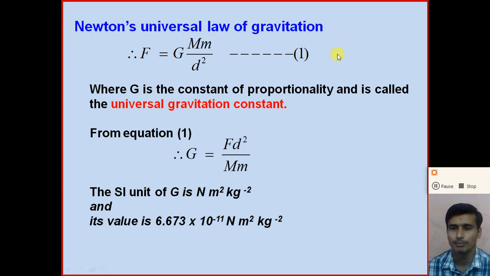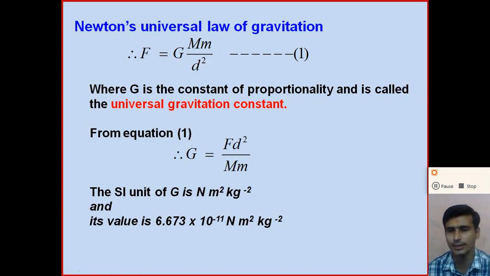So the mathematical form of Newton's universal law of gravitation: gravitational force F is equal to capital G Mm divided by d square, where F is the gravitational force between the two objects, M is the mass of one object, small m is the mass of the other object, and d is the distance between the two objects, where capital G, what is capital G?